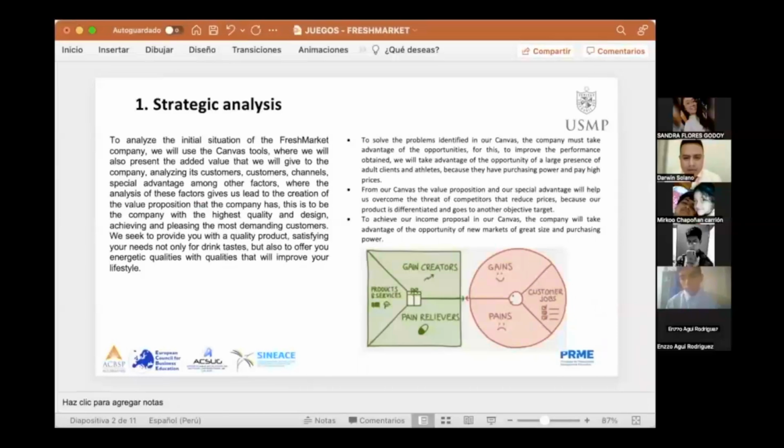For our Canvas, the value proposition and special advantage help us overcome the three competitors and the price, because our product is different. To improve income, the purpose in Canvas is to communicate about it in the next market with aggressive power. Next.